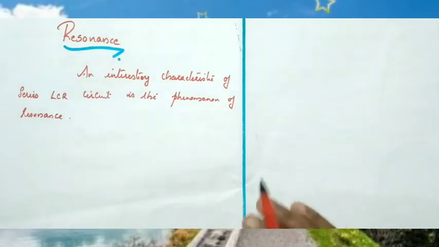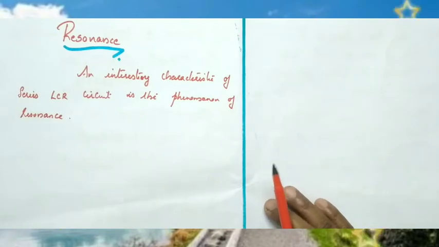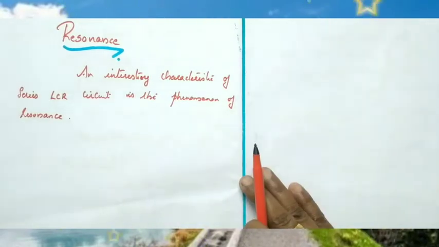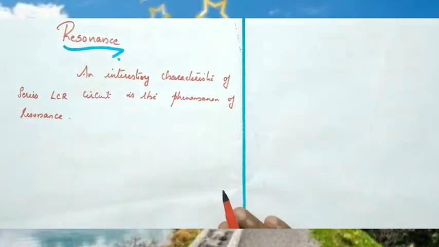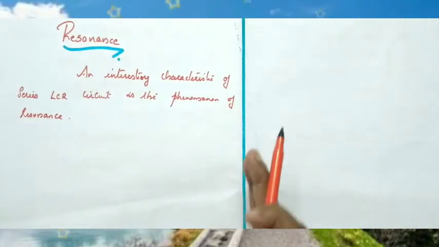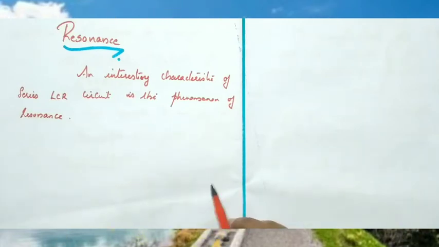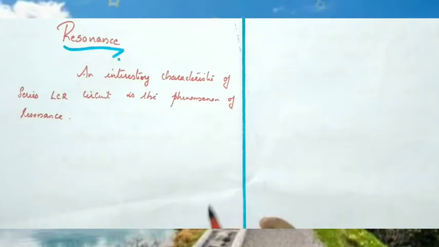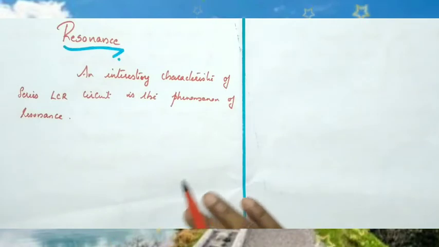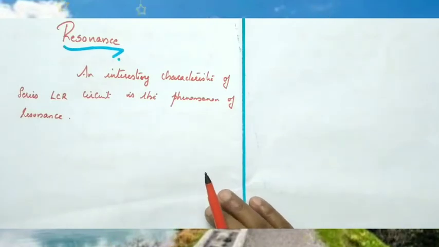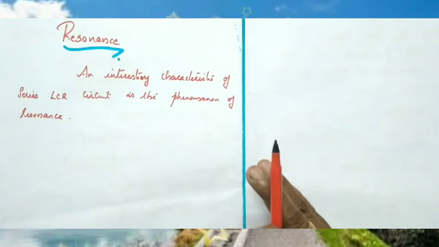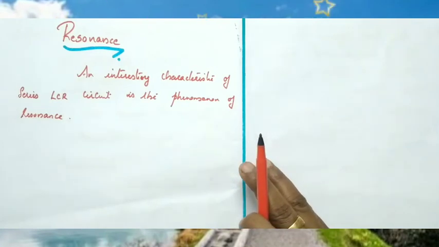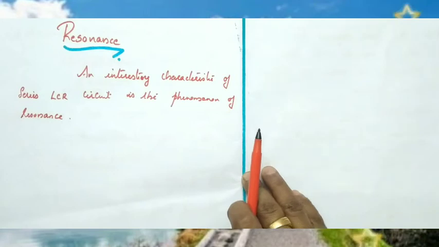Okay, so resonance we have studied in 11th standard oscillation chapter. There we discussed so many examples of resonance also. One example is soldiers are not allowed to march along a suspension bridge. Do you remember, children? There we have discussed the marching soldiers, it has a definite frequency. Suspension bridge has a natural frequency. If both the frequencies are accidentally equal, what happens to amplitude of oscillation? Amplitude of oscillation increases and the bridge may collapse. That is the very best example for resonance. So many examples are there for resonance. During earthquakes, some buildings are affected by the earthquakes. That is also due to resonance.